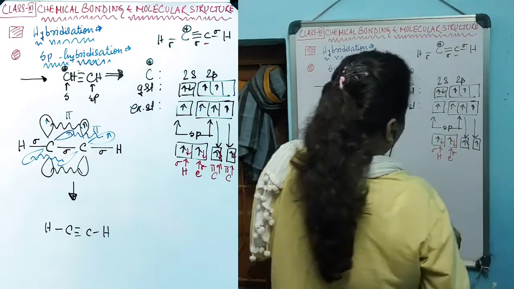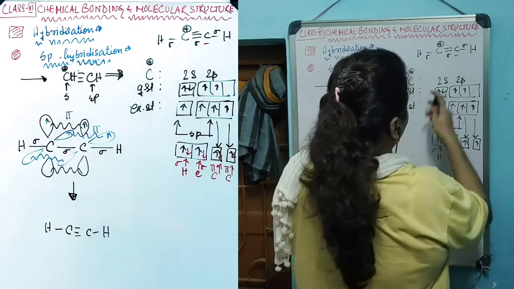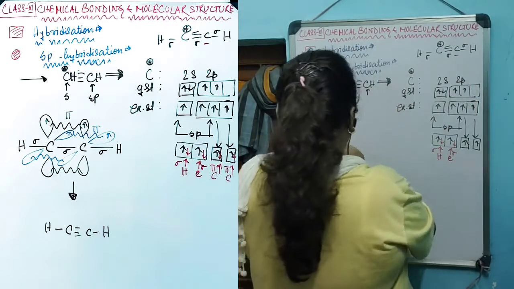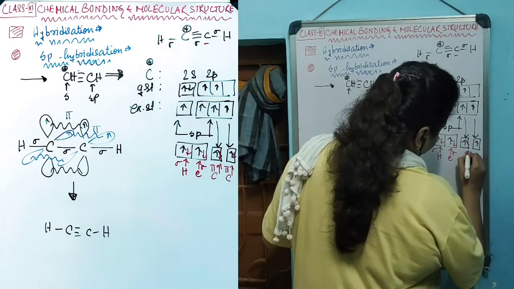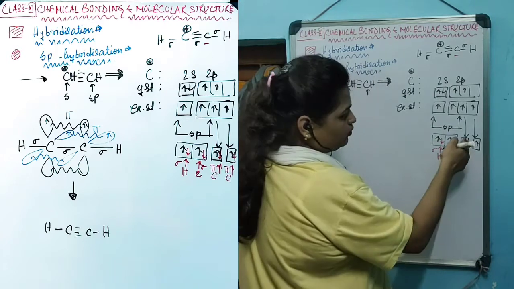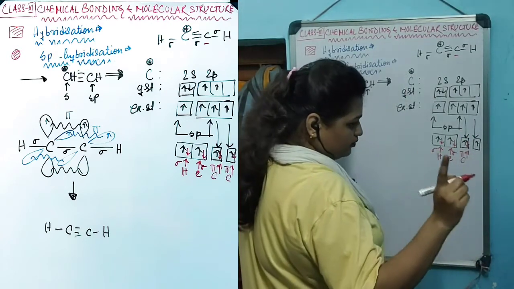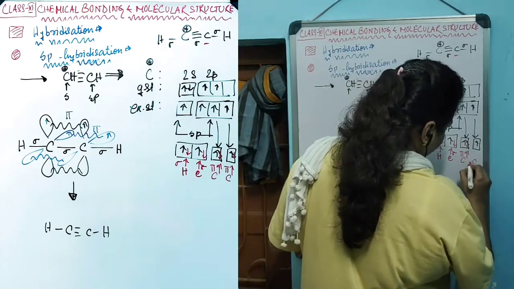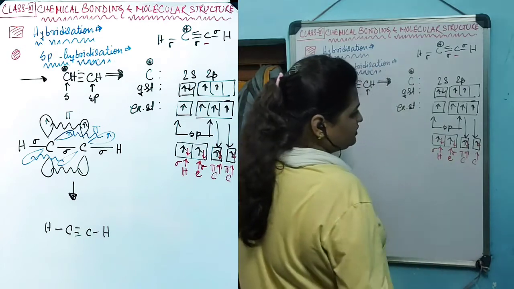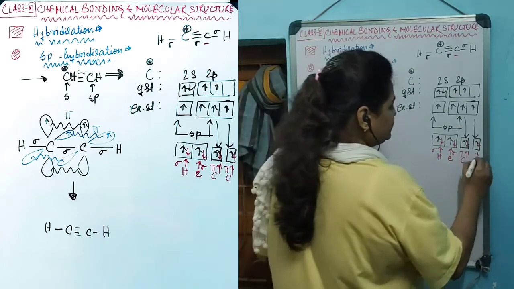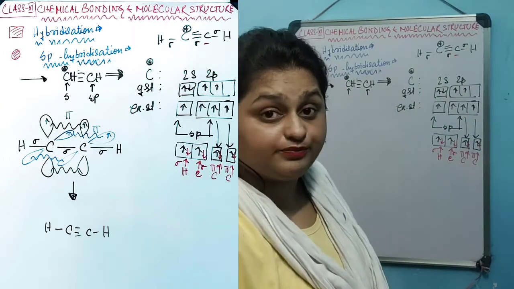And the adjacent carbon will share another electron with the 1 p orbital to create the first pi bond, and it will again share another electron with the last pure p orbital to create the second pi bond, and thus will produce the triple bond.